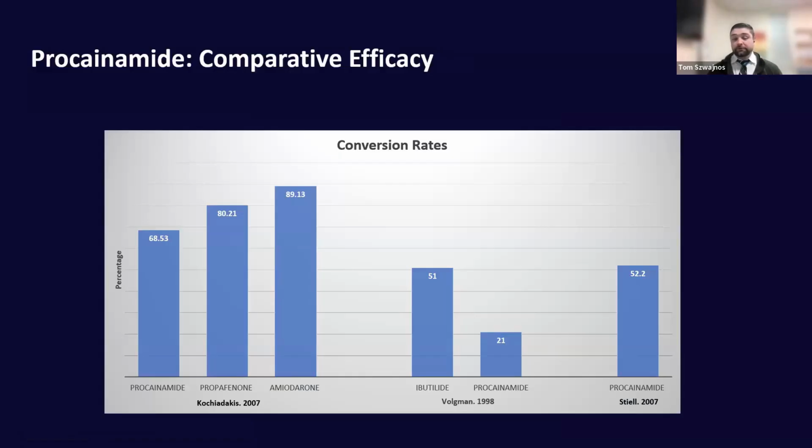And the other way to look at this is, what about the time to conversion rates, right? How fast are these patients converting? It was very interesting because Kochiadakis actually had a substantially different conversion rate compared to Volgman and Steele, where they had it in the realm of 8 to 12 hours, with procainamide taking about 8 hours to convert and amiodarone taking about 12 hours. But when we look at Volgman, it was about 30 minutes for both. And for Steele, it was about an hour before conversion.